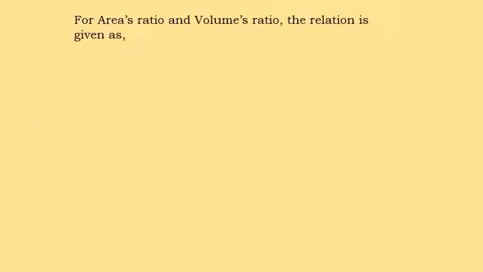For area ratio and volume ratio, the relation is given as the area of the prototype to the area of the model. Area is equal to length into breadth, so the LP into BP is the area of the prototype, and LM into BM is given as the area of the model.